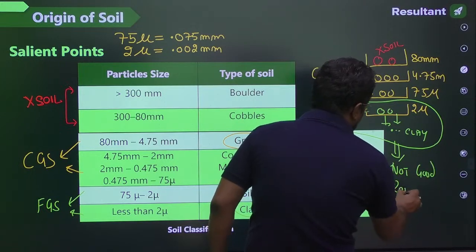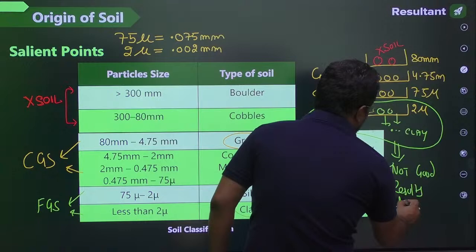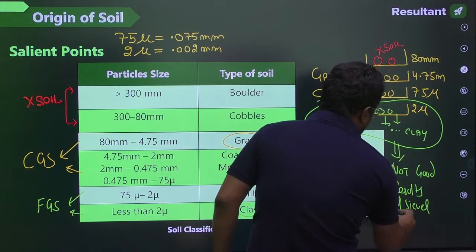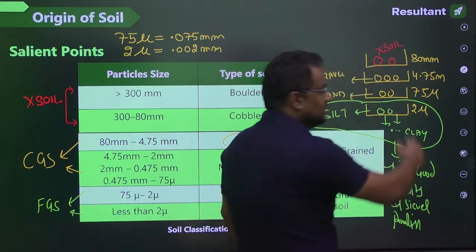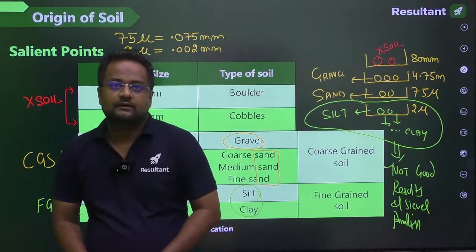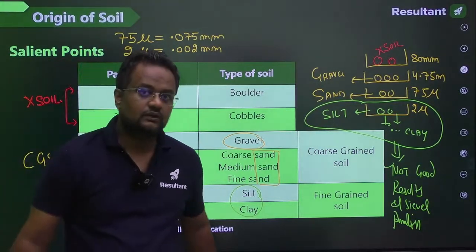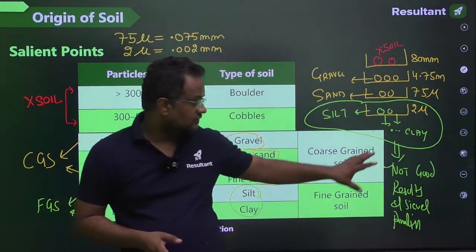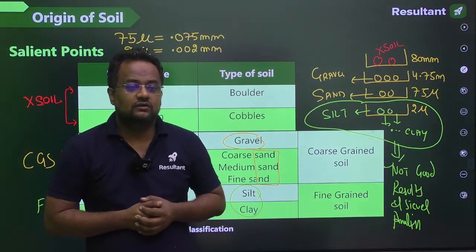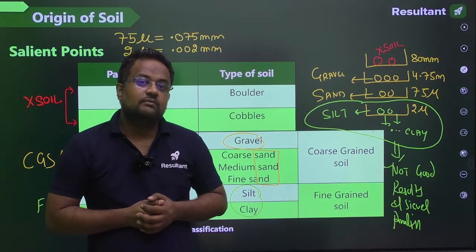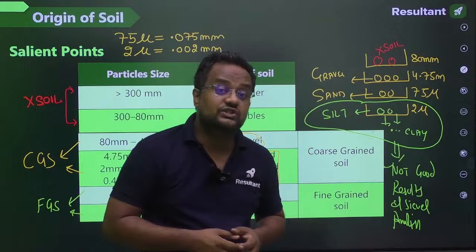Why? For coarse grain, sieve analysis does not give good results? No, for coarse grain they give good results. Now guys, for fine grain soil, they don't get good results because fine grain soil has cohesion.